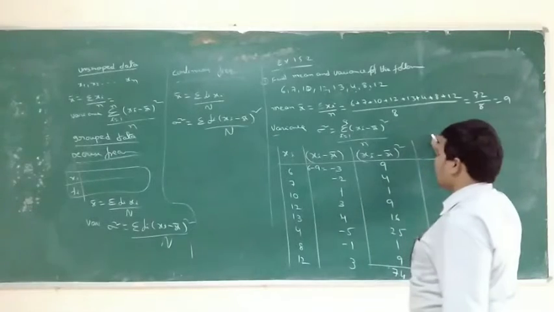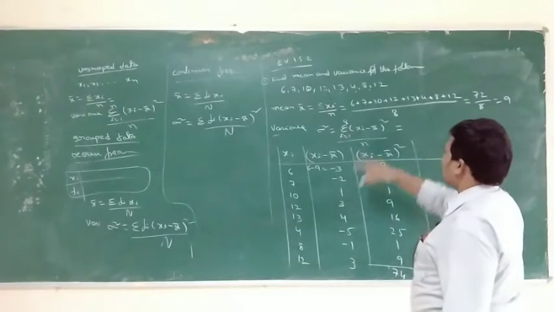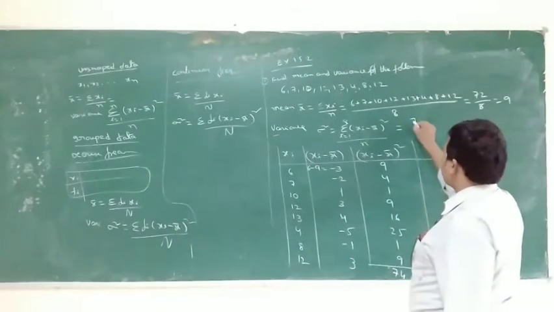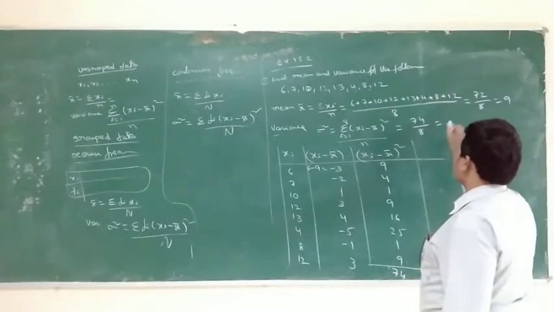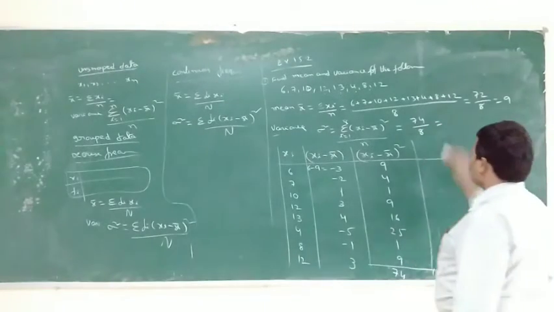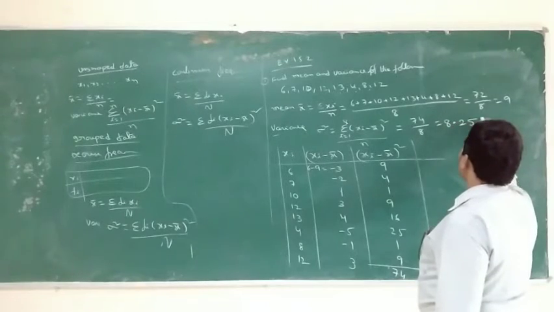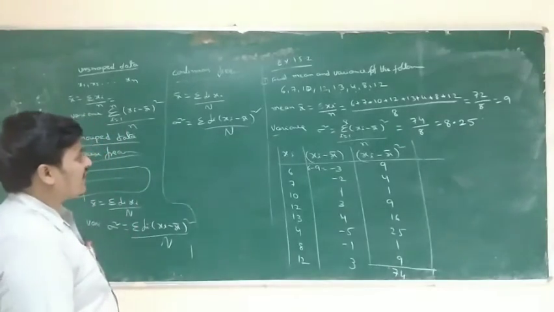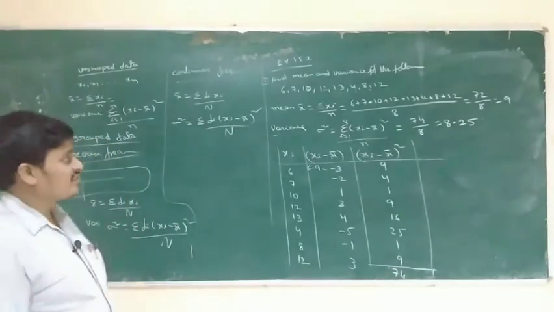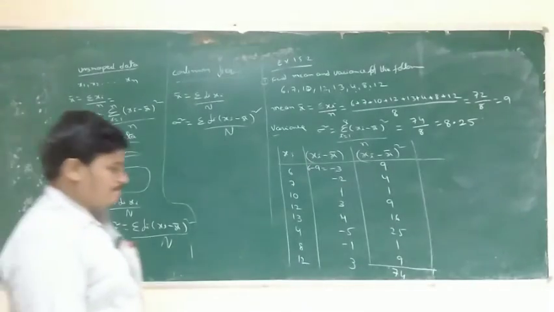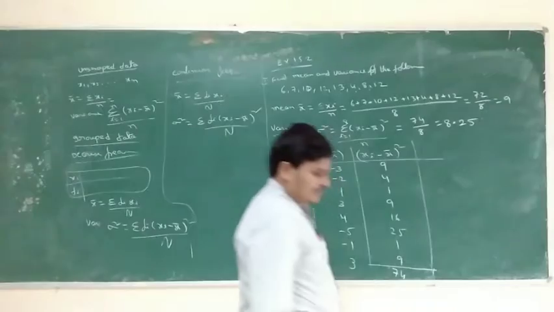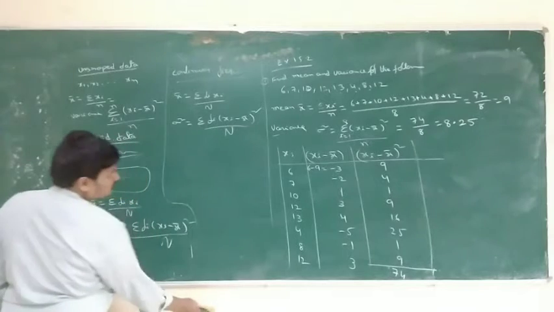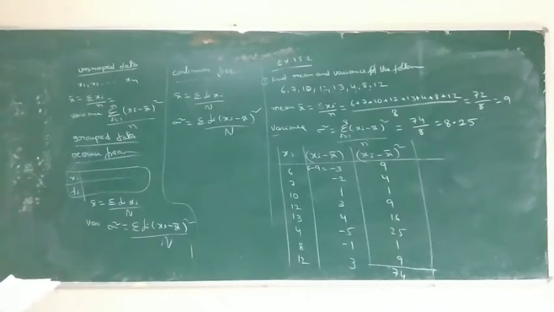So finally, variance is equal to sigma xi minus x bar whole square, 74, by n, which is 8. 74 by 8 is equal to 9.25. Here the observations are given directly. This is one. Next.